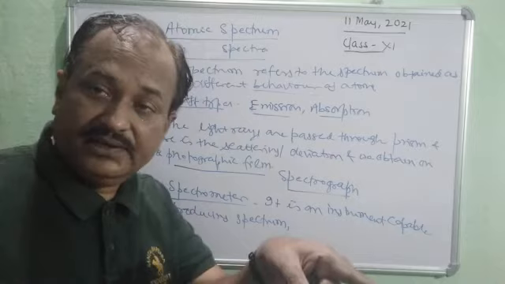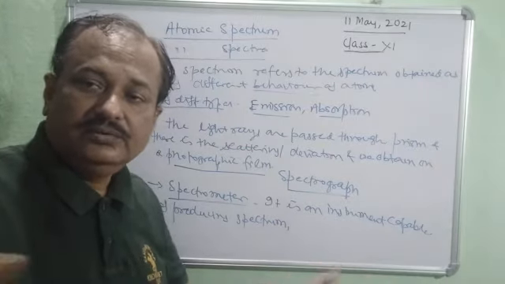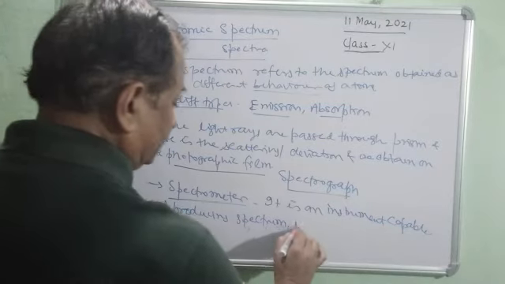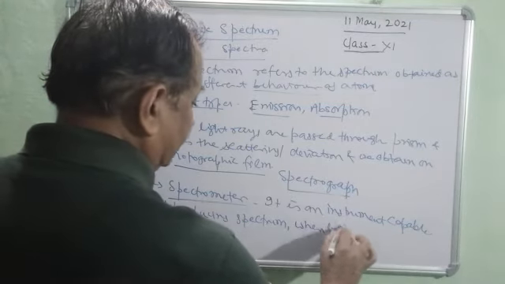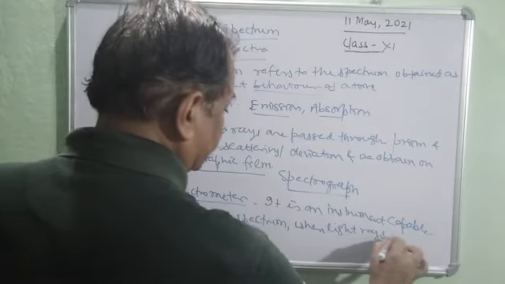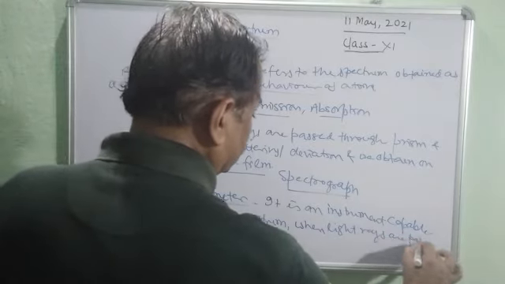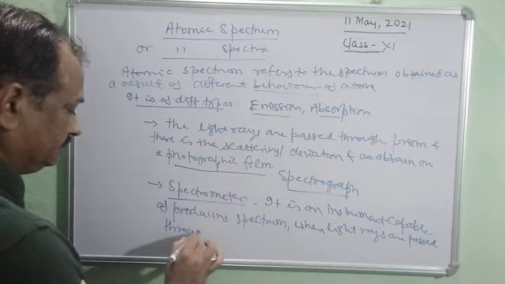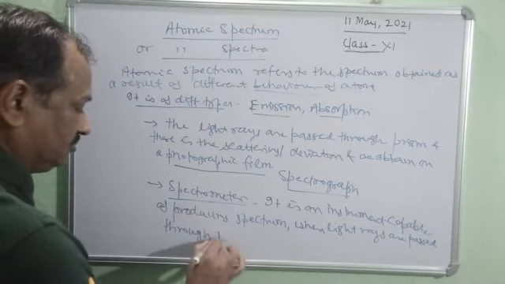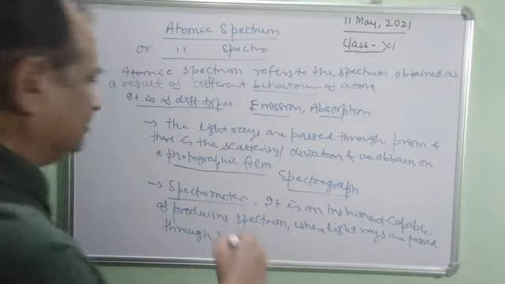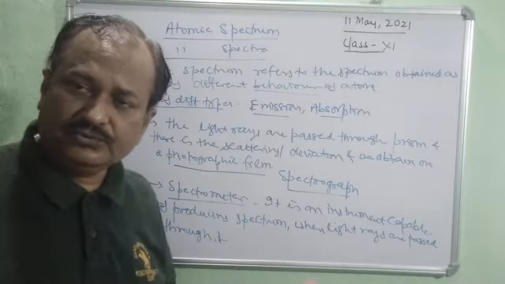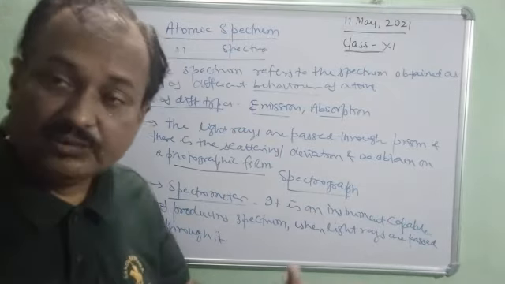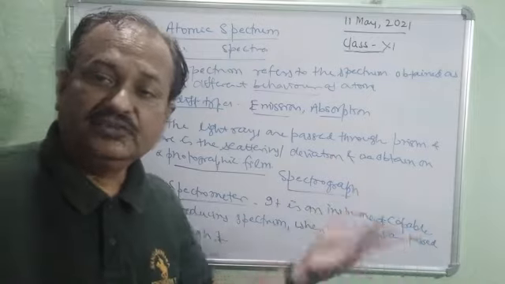When light rays are passed through it, it is able to differentiate a spectrum. So it is something like a telescope, a spectrometer. Light from one side is passed, from the other side a spectrum is obtained.